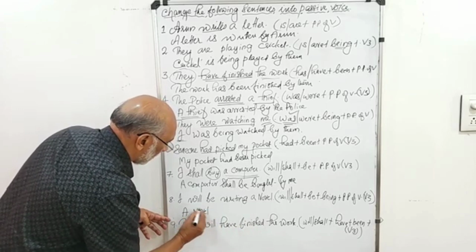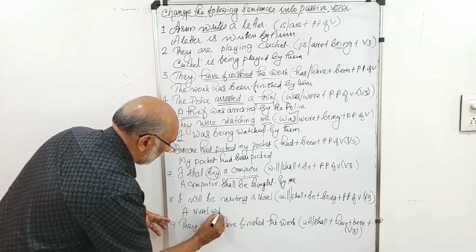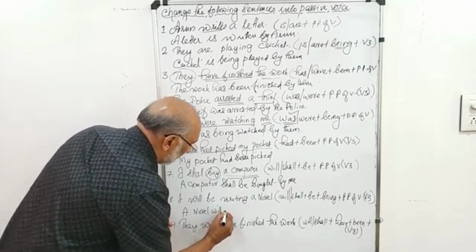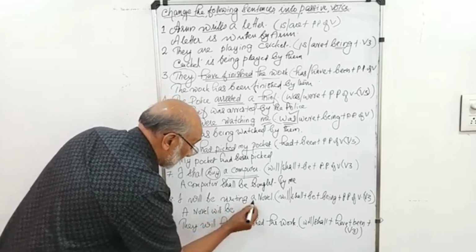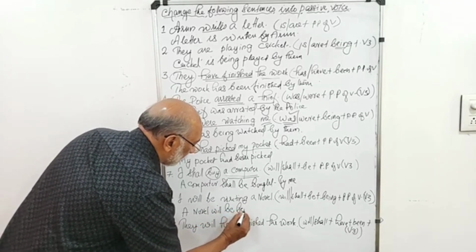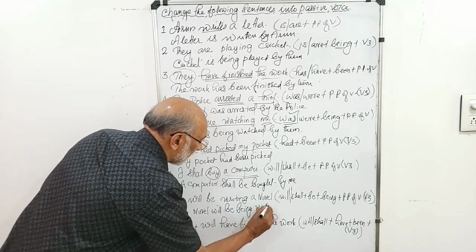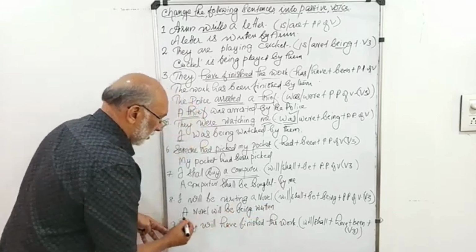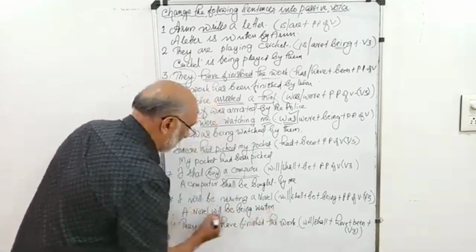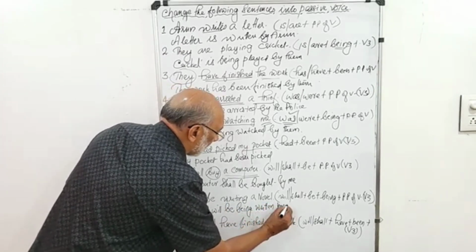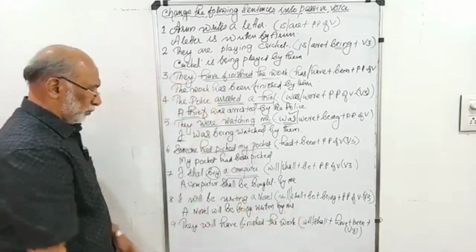A novel will be. Will is there to show the future. Then be is there plus being, will be being written. That is the third form of write. Will be being written by whom? By me. I becomes me.